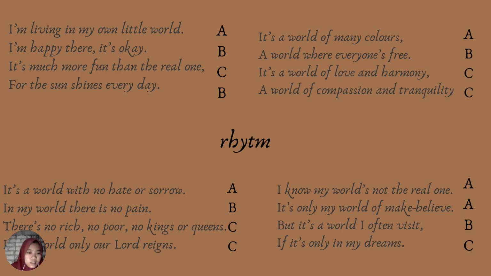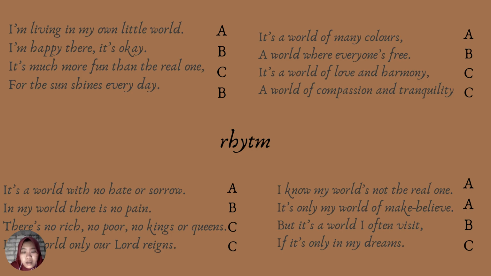So the second stanza is a world with no hurt or sorrow. In my world there is no pain. There is no rich, no poor, no king or queens. In my world only our Lord reigns. Okay, the rhythm of the second stanza is A B C C. Why C and C? Because there are words with the same ending, queens and reigns.